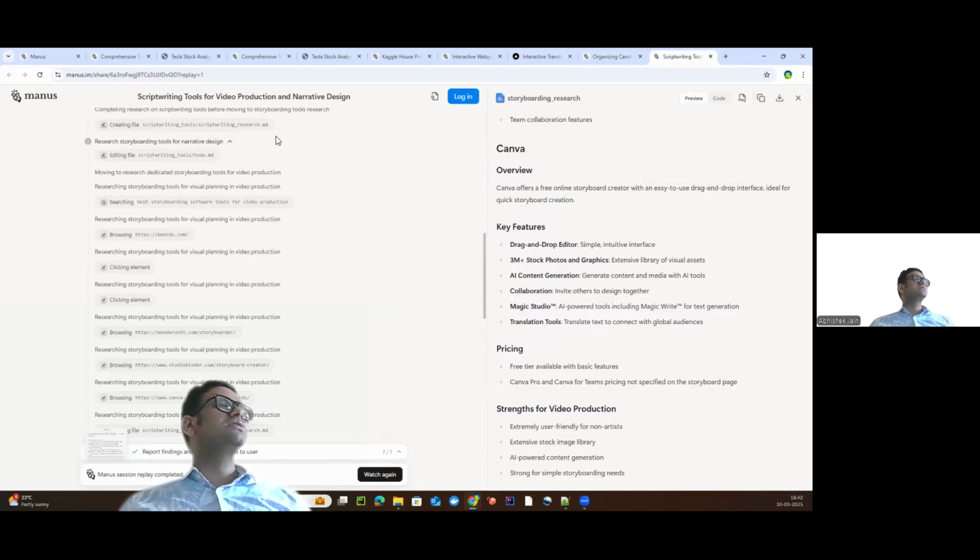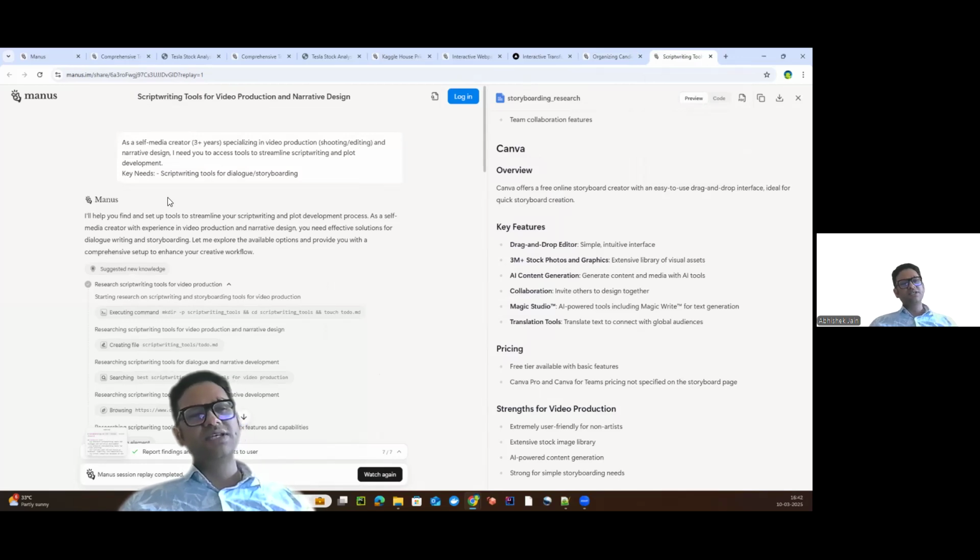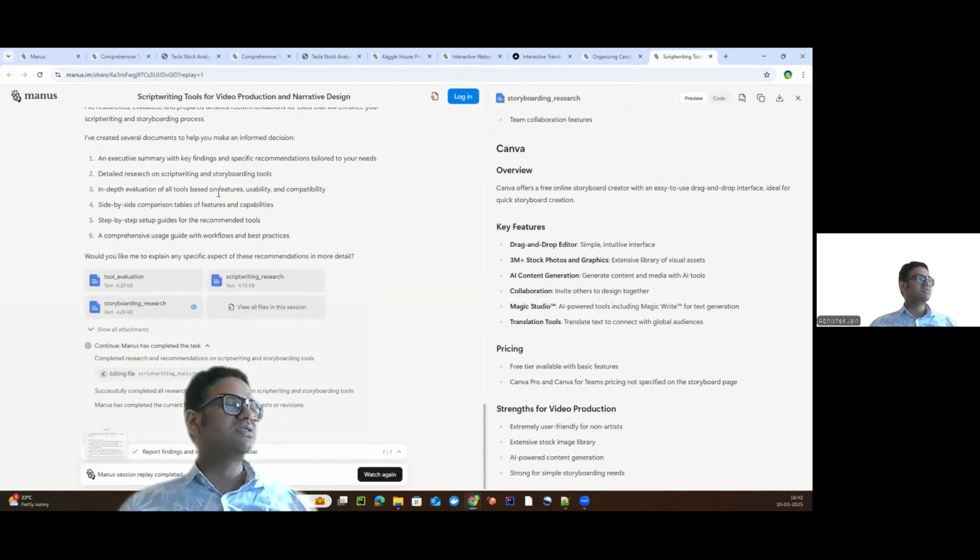The last use case is, though this is not something which I have much knowledge about, probably for the person who is interested in this, creating script writing tools for video production and narrative design. And this also looks good, but this is not my area where I can figure out whether it is doing the magic or not, right? But it looks promising. Probably the person who is more involved in this will be evaluating it.